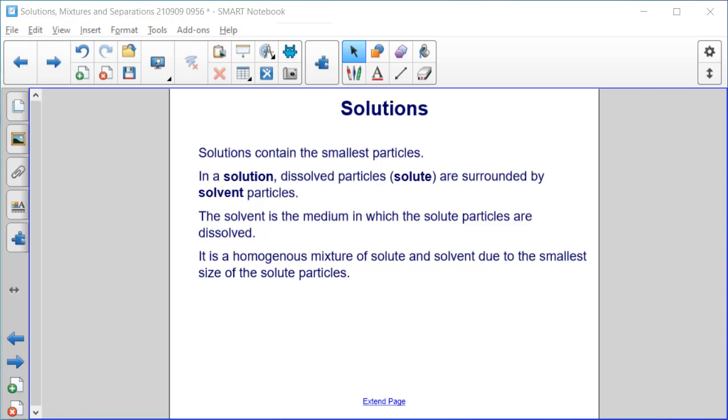So let's think back to our saltwater example from the first slide in this section. If you're dissolving salt in water, the salt is the solute, the water is the solvent, and that mixture overall would be classified as a solution. It is a homogeneous mixture of solute and solvent due to the small size of the solute particles.